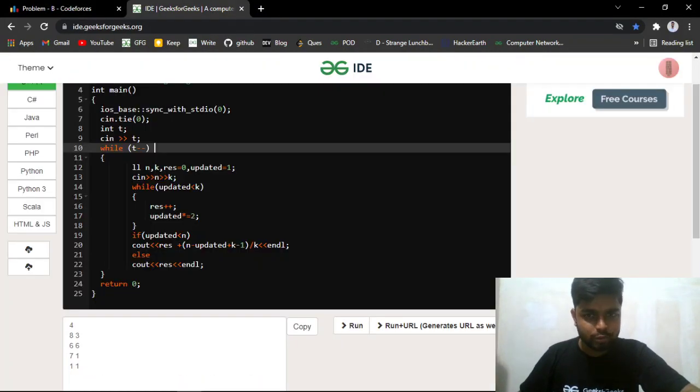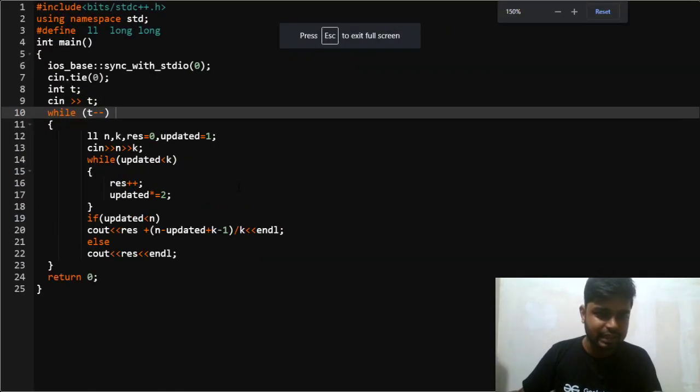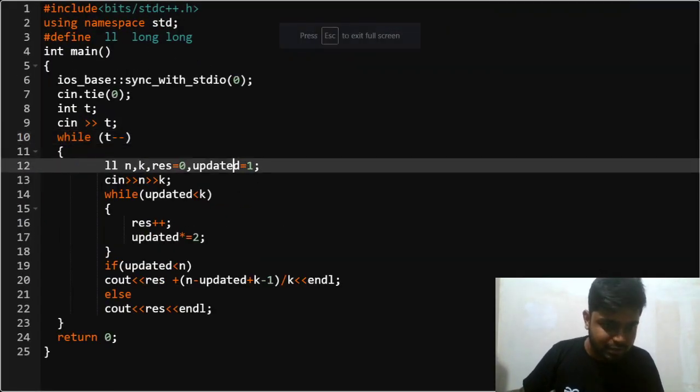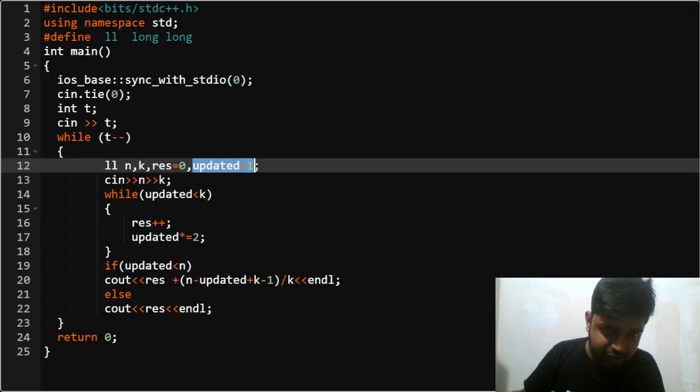Now I want to show you the code part for my implemented code for this. So what I have done is, basically this is a simple problem. I have taken n and k, that is the number of computers, and k. Then initially I have one updated computer, because the first computer will be updated, and for the total hours I have taken result is equal to 0.